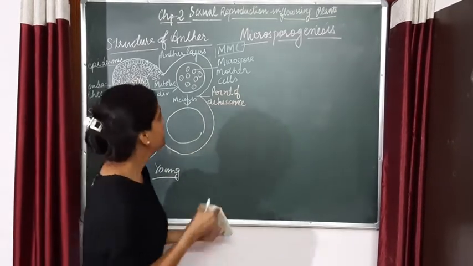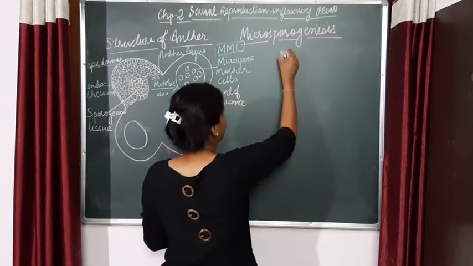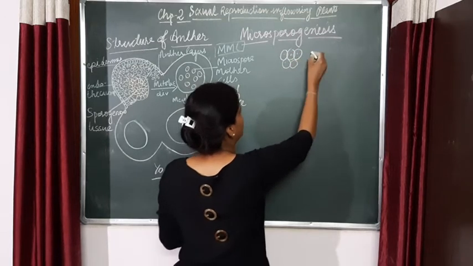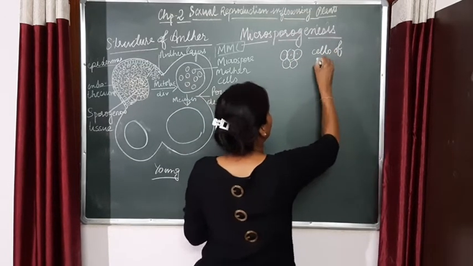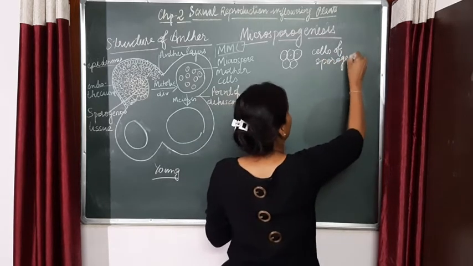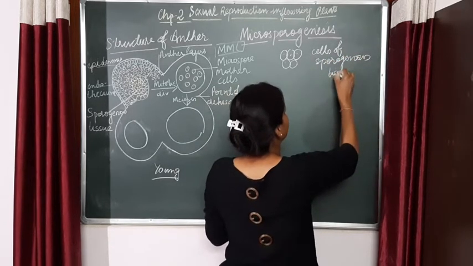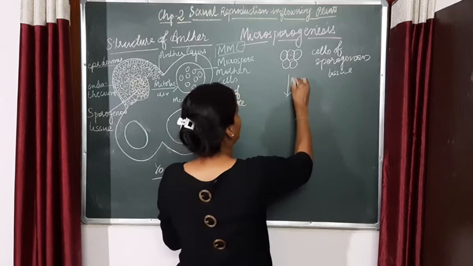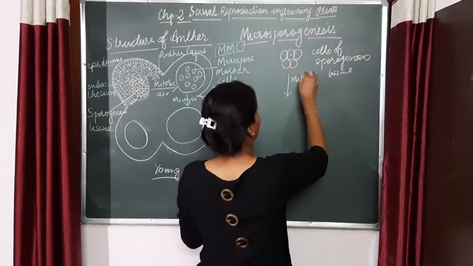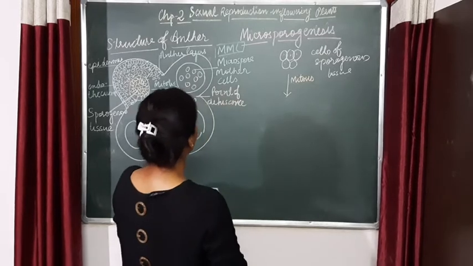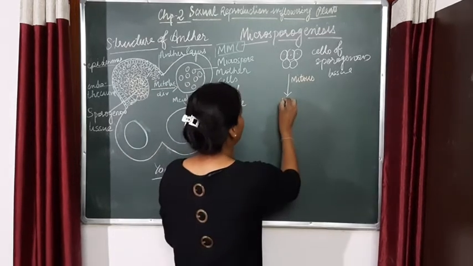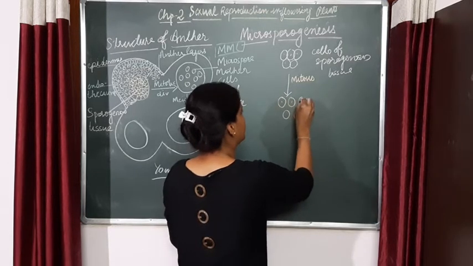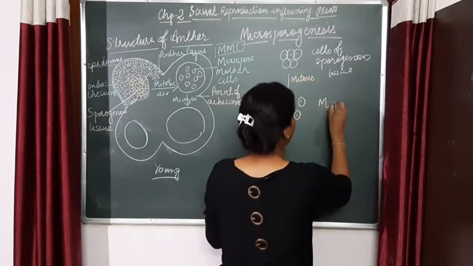But before that, these are the cells of the sporogenous tissue. These cells will undergo mitotic division, the process of mitosis, and form microspore mother cells, the MMC.